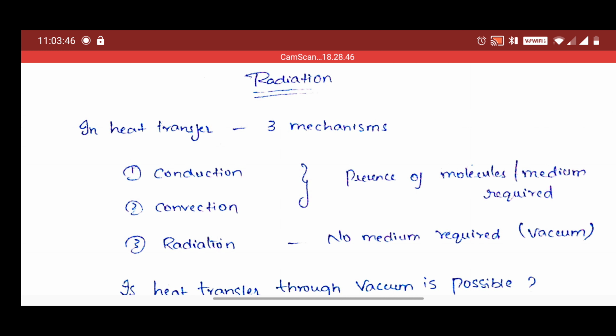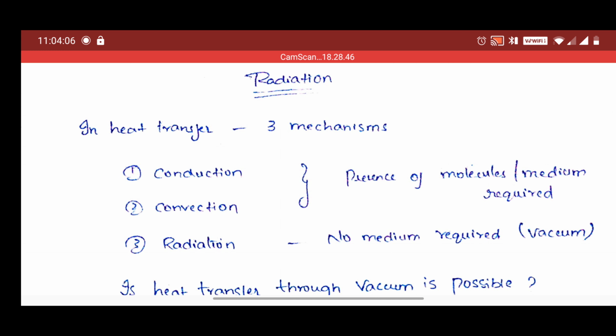In convection there must be a bulk motion of a fluid, then heat transfer takes place between the fluids. Okay, that comes under convection. That means there is some medium present there, that is molecules.